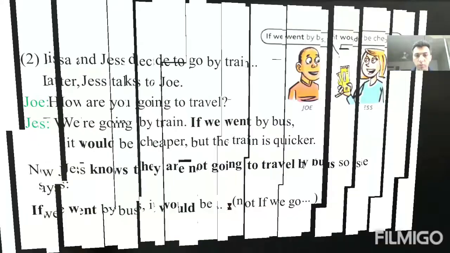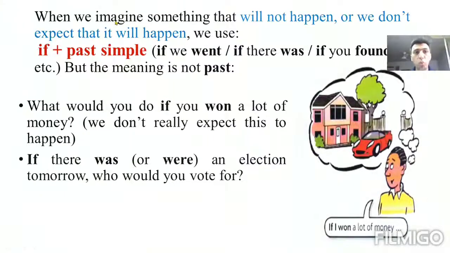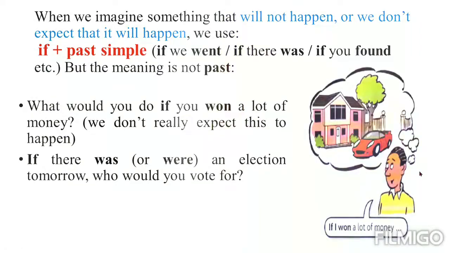For more explanation, when we imagine something that will not happen, we don't think that it's going to happen, or we don't expect that it will happen. We are not predicting something happens. It is if plus past simple.